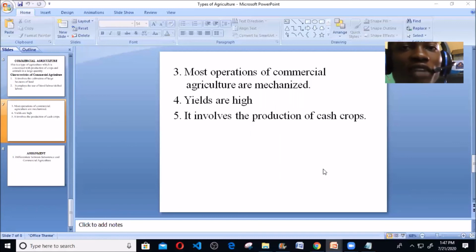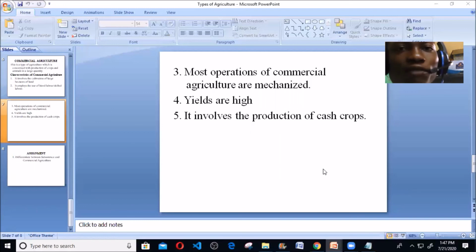And we say the yields are very high. Of course, the yield will be high because what? You're using mechanized, you're practicing mechanized agriculture. You're using technology in your agriculture. Definitely, there will be a difference. You will have what? A very, very high yield, maximum production.